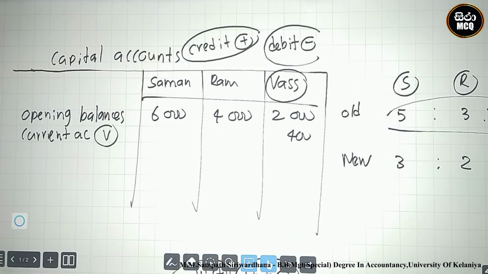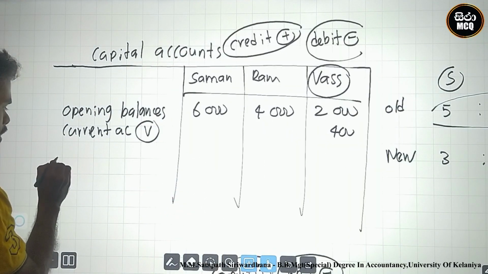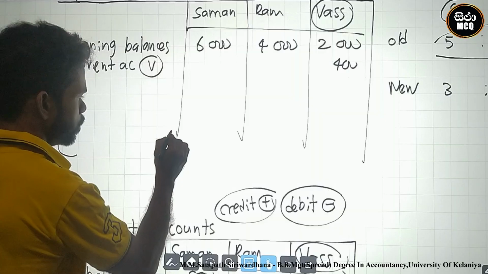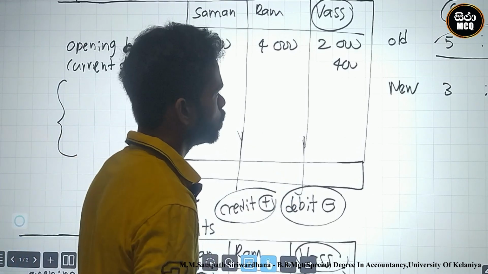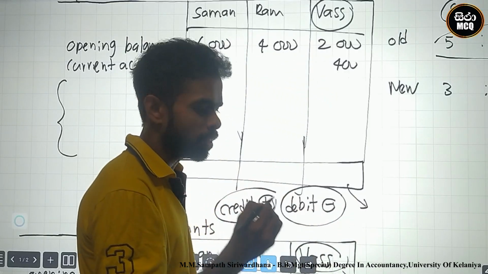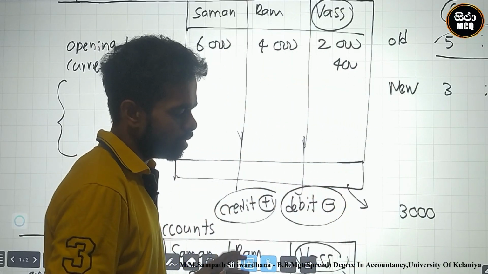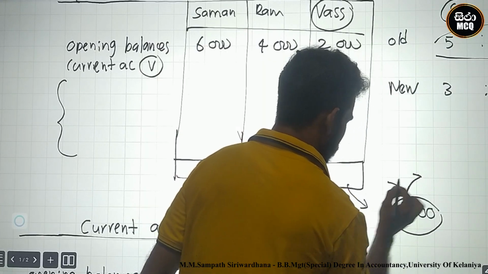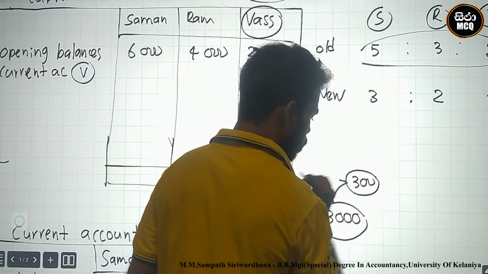You know, on the retirement date, we must balance. The third one is goodwill adjustment. This area should be goodwill adjustment. After that, the capital account balance is transferred to loan account. The loan account transferring is 3,000. Okay, but this loan includes the old loan. Which one is the old loan? The old loan value is 300.